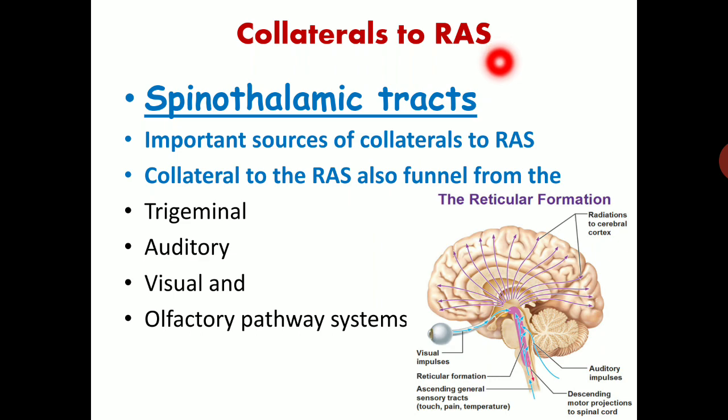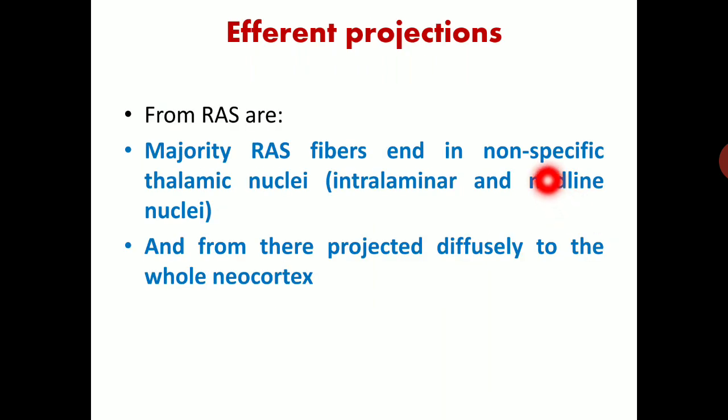Collaterals to the reticular activating system: the spinothalamic tract is an important source of collaterals to the reticular activating system. Collaterals to this RAS also funnel from the trigeminal, auditory, visual, and olfactory pathway systems. Efferent projections from the reticular activating system: the majority of RAS fibers end in the non-specific thalamic nuclei, the intralaminar and midline nuclei, and from here they project diffusely to the whole neocortex.